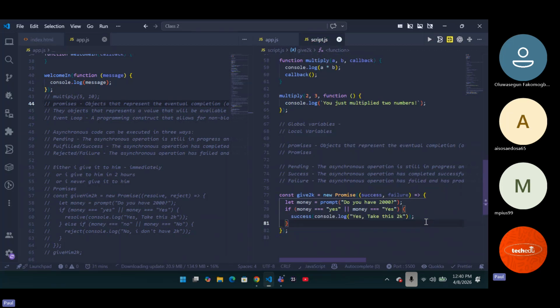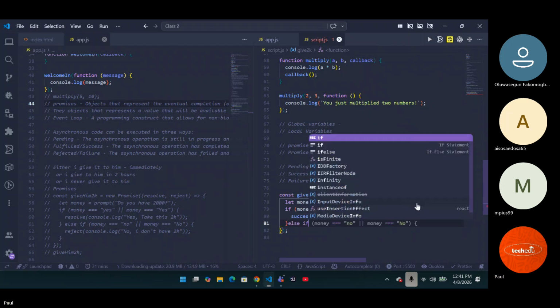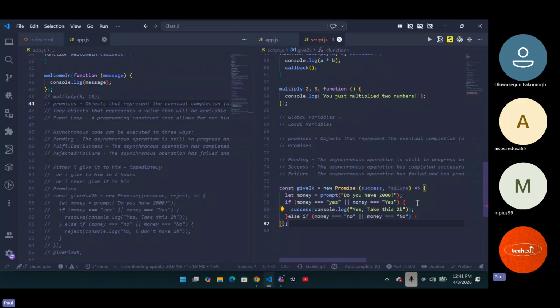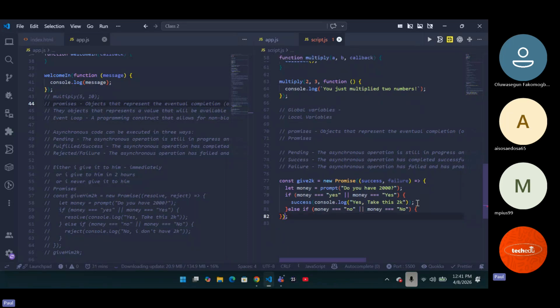The second stage is else, if the money is no, if you do not have 2K, what do you want? Else, if money equals no, what exactly do we want? We want it to have failure, which is console.log, no, I do not have 2K. Do you get it now? So we can go ahead now and write our